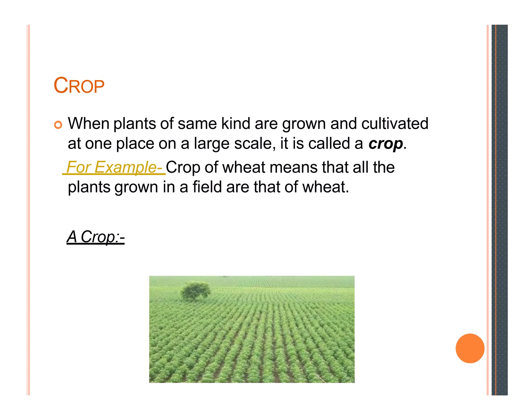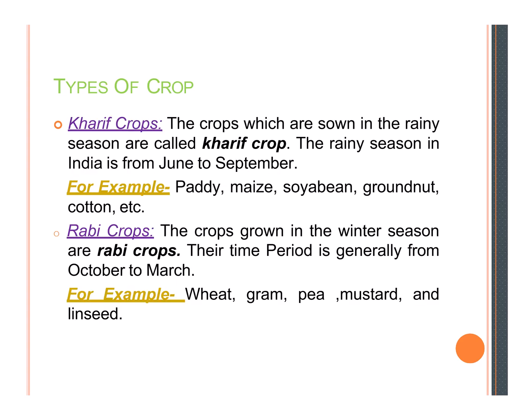Let us move on to point number two. What is this? Types of crops. It means kharif crops and rabi crops. There are two types of crops. As shown on the screen, the kharif crops and the rabi crops.